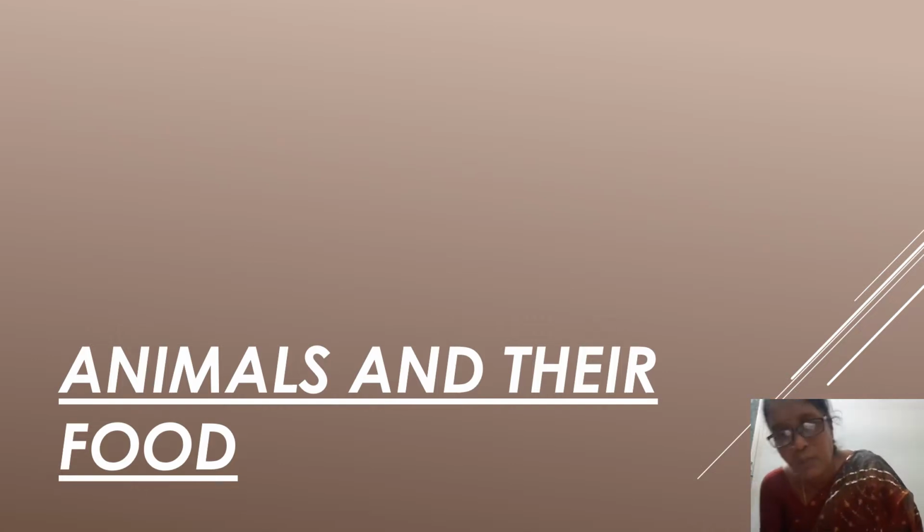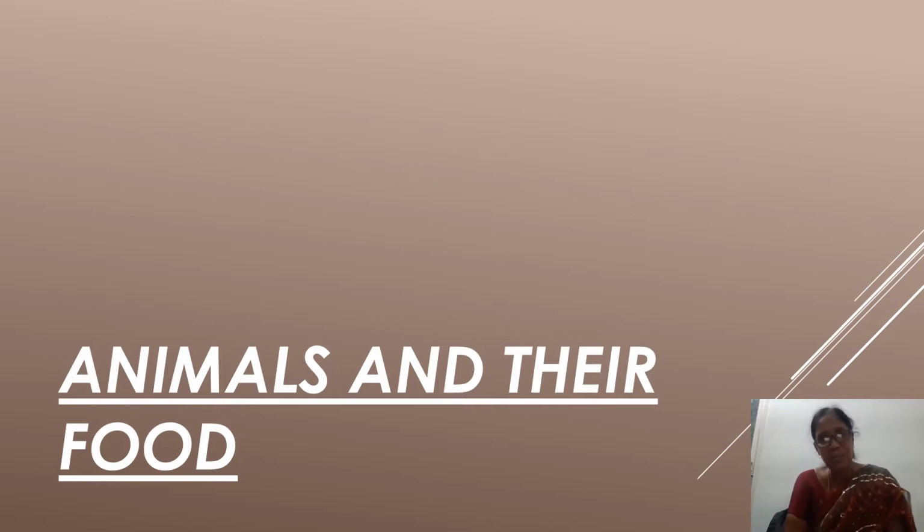What kind of food do we eat? We eat both veg food and non-veg food. So we are omnivorous. We eat plants. We eat animals. Here, what's the topic we are going to learn, Nikhil? Yes, animals and their food. Like us, there are many other animals. What are their food habits? What do they eat? We learn in this lesson.